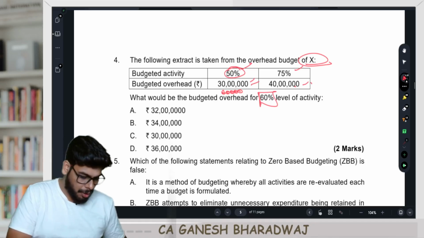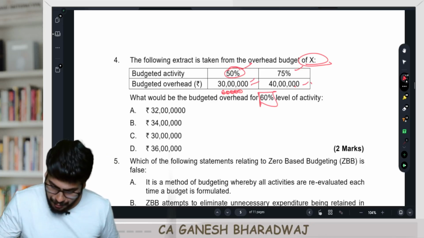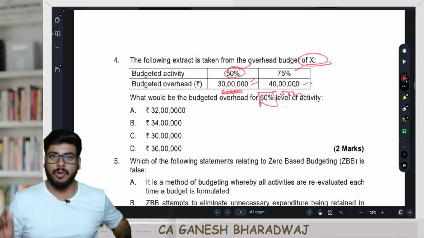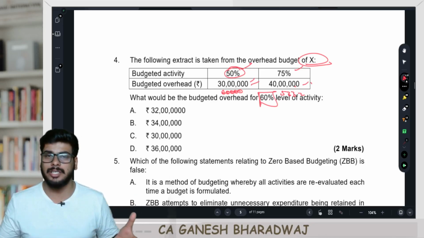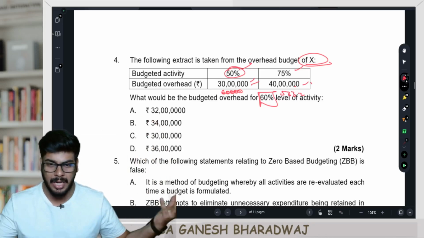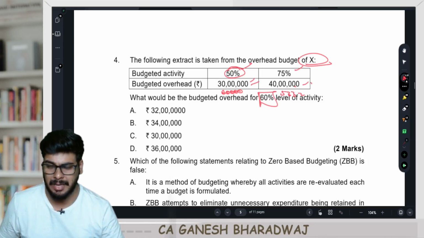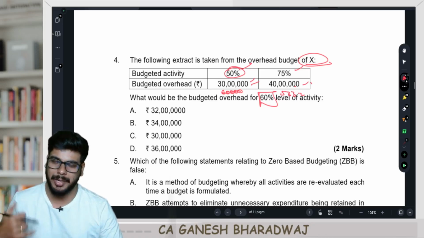Here, if you see, it's 40 lakhs divided by 75. It's going to be 53,333 and so on. So clearly on a per unit level, in this case 1 unit is 1% output, it is not constant. It is neither constant in total, nor constant on a per unit level. Hence, it is a clear-cut case of a semi-variable cost. So how would you do this? Segregate and find out the variable component and then the fixed component.